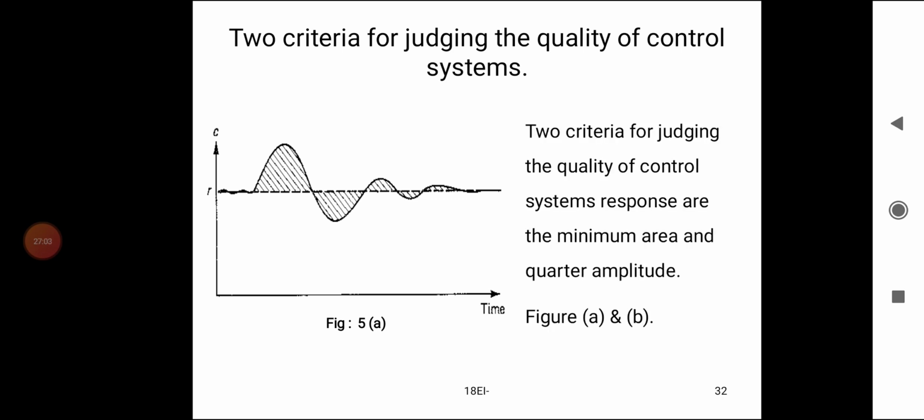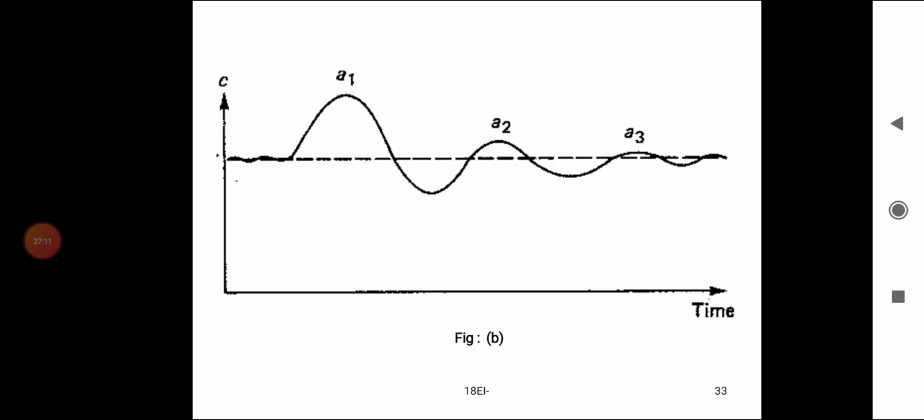Two criteria for judging the quality of control system response are minimum area and quarter amplitude response. In the signal shown here, the peaks A1, A2, A3 show a quarter amplitude response.